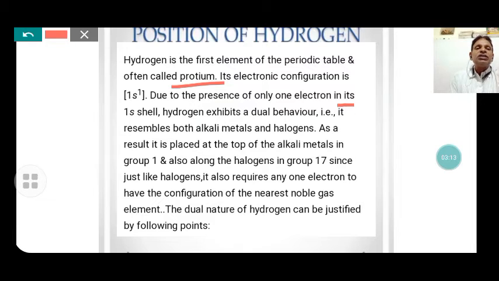As a result, it is placed at the top of the alkali metals in group 1 and also along with the halogens in group 17, since just like the halogens it requires only one electron to have the electronic configuration nearest to the noble gas element. The dual nature of hydrogen can be justified as follows. We can compare hydrogen with the alkali metals and also with the halogens. In the next slide we will discuss this.